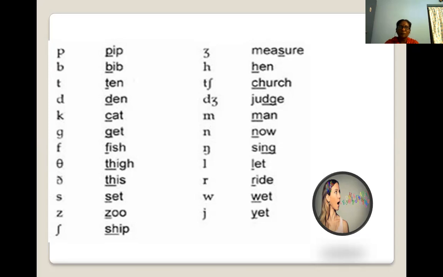So observe, you have to observe the lip movement. Bib. The two lips join together. Again they join. Ten. It was open. Ten, T. It was open. Cat. See, our tongue has been rolled. Cat, get. Again roll. So the tongue is to be rolled back.